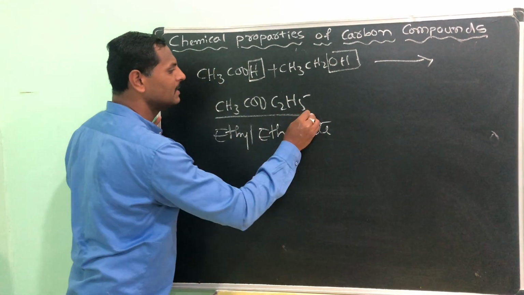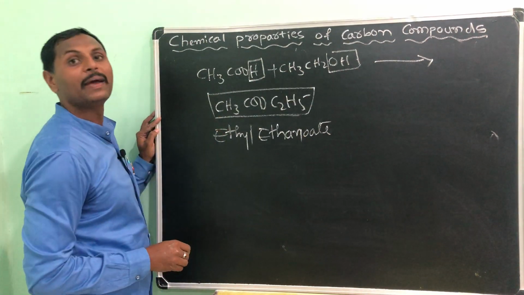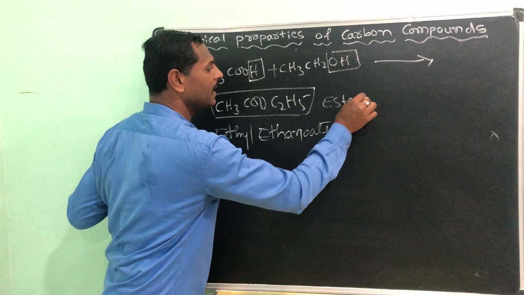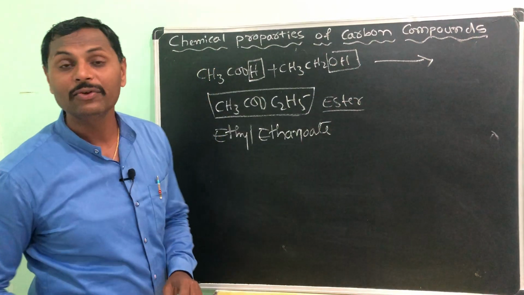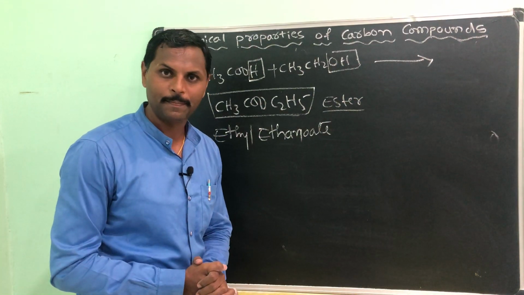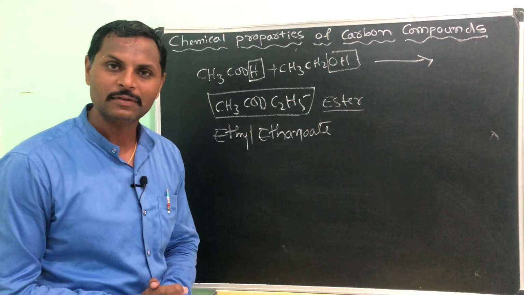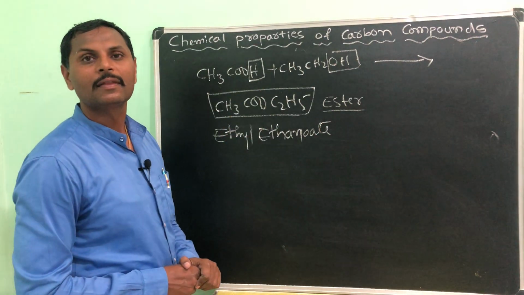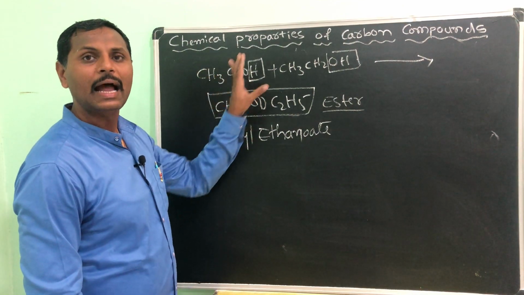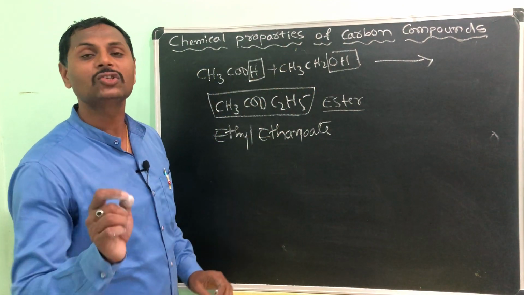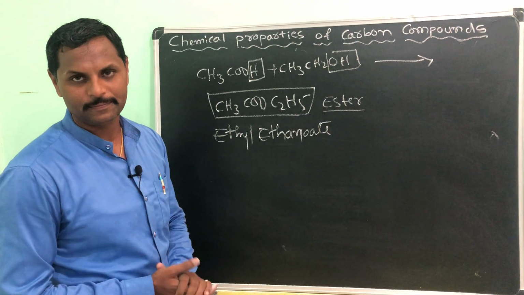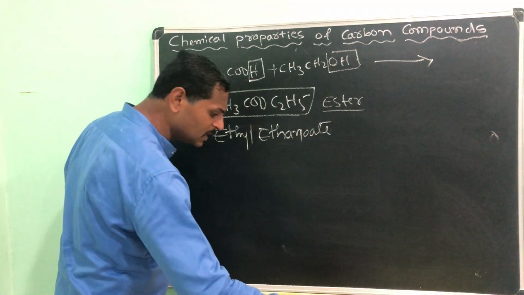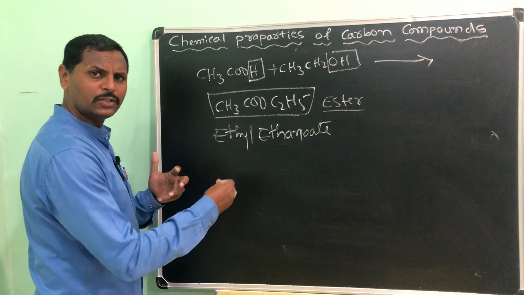So, this is the sweet smelling ester which we are using in perfumes, deodorants. Understood? So, this process of conversion of acid and alcohol to the ester is called esterification. Esterification. Understood? Okay.